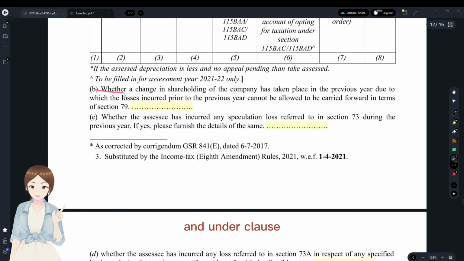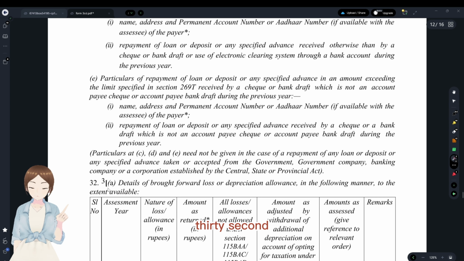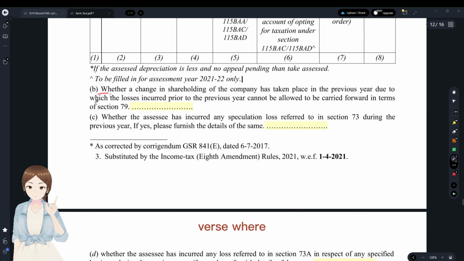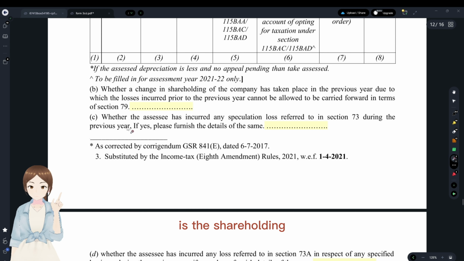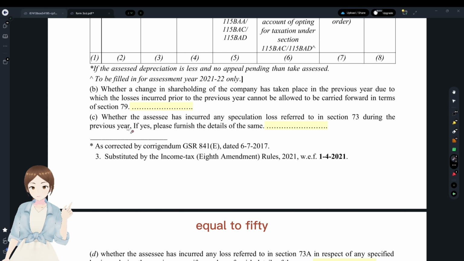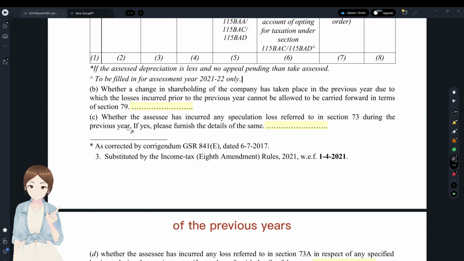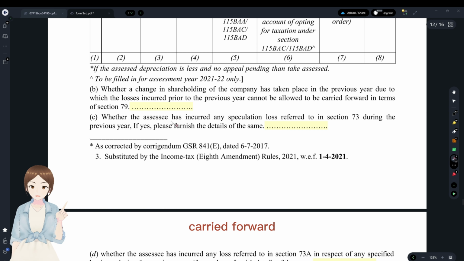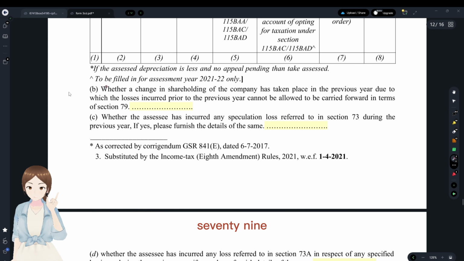And under clause 32A, and in B, is where there is a change in shareholding of the company. Why are they talking about the change in shareholding of the company? If the shareholding changes substantially, by more than or equal to 51%, then the brought forward loss of the previous years would not be carried forward under section 79. That's where they're asking about the change in shareholding.